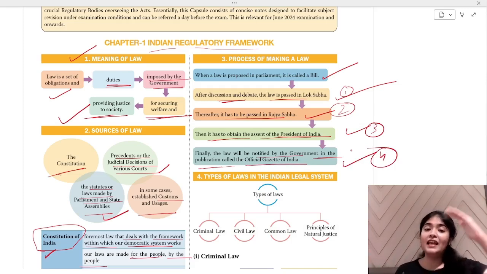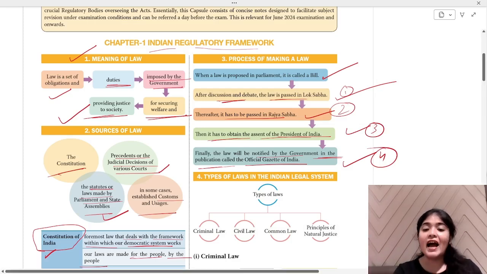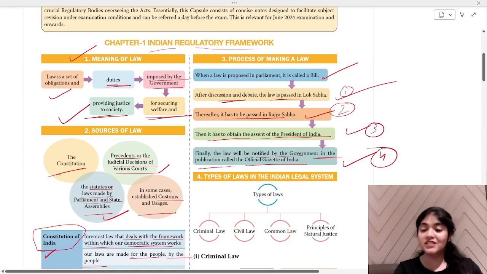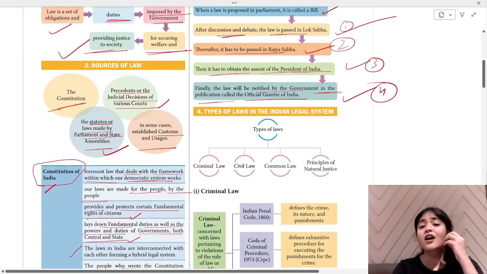So from a bill, it becomes a law. All the steps it goes through. First, it is proposed in parliament, called a bill. Then discussion and debate happens. It is passed in Lok Sabha. Then it passes in Rajya Sabha. Assent of the president is taken, and finally it will be notified by the government in the publication called the Official Gazette of India. Okay. I hope the law making process is clear to you. If they ask you, this is a very good question and you can write it very smoothly.